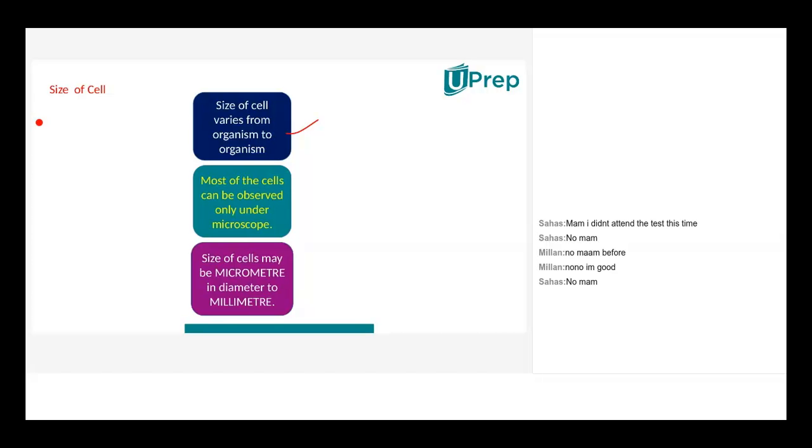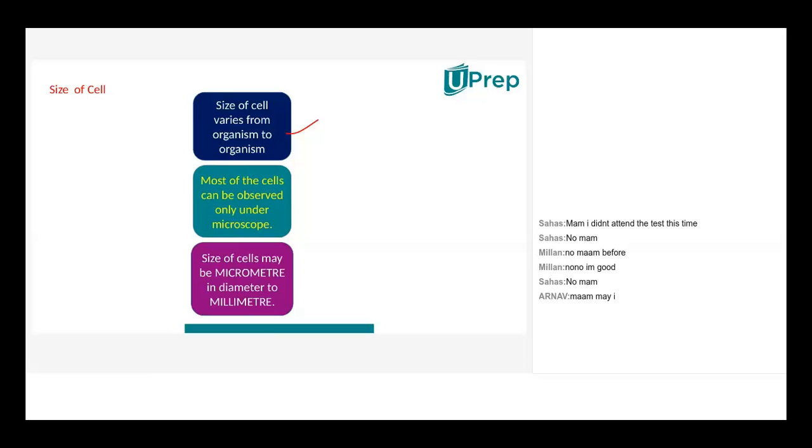Because see, when you compare the size of both organisms, an animal like an elephant is such a huge one, it will also have cells. Then an ant, such a small organism, will also have cells, isn't it? Now, based on the size of these organisms, will the size of their cells change? Should be the same.